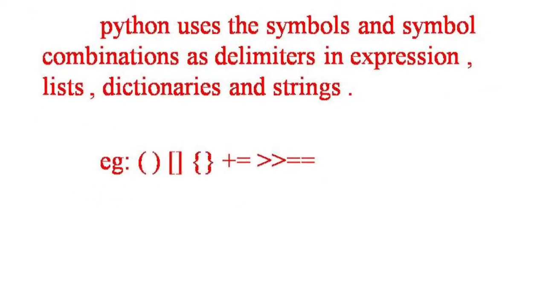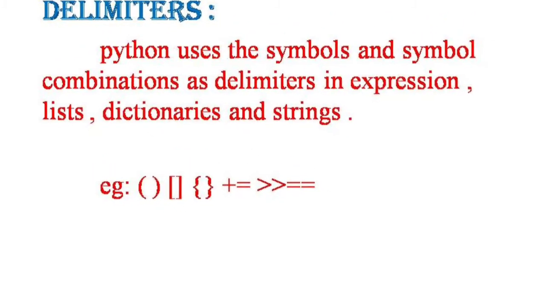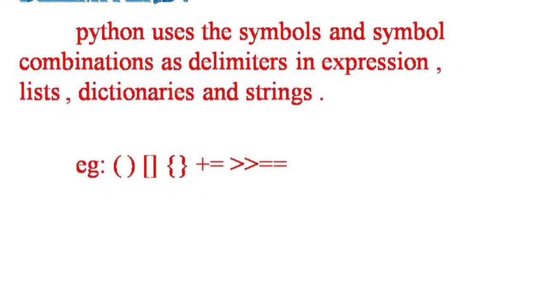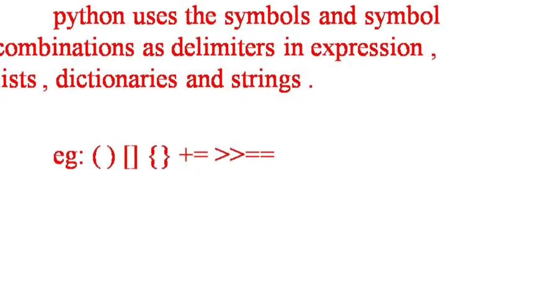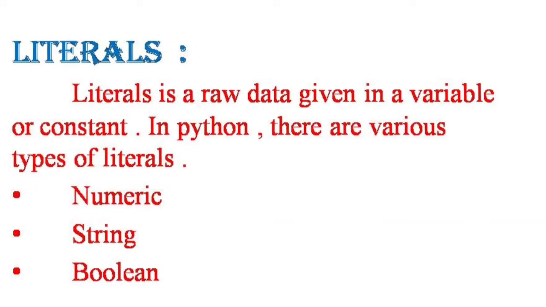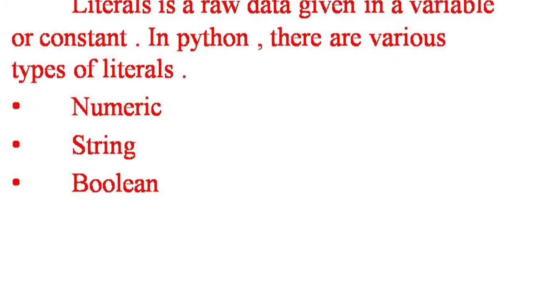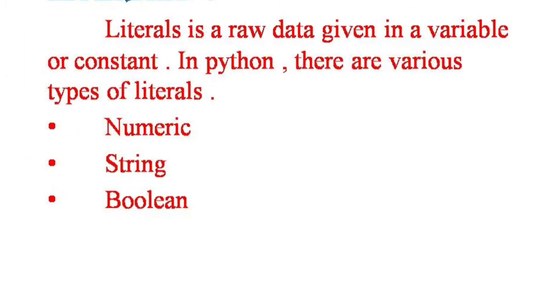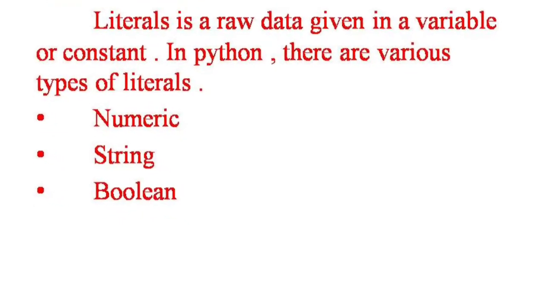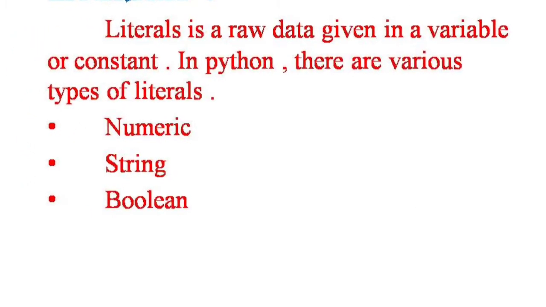Python uses symbols and symbol combinations as delimiters in expressions, lists, dictionaries, and strings. Now we will see what a literal is. A literal is raw data given in a variable or constant. In Python, there are various types of literals. They are numeric literal, string, and boolean.